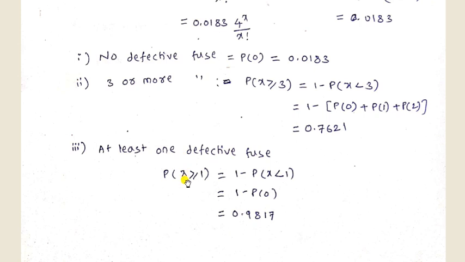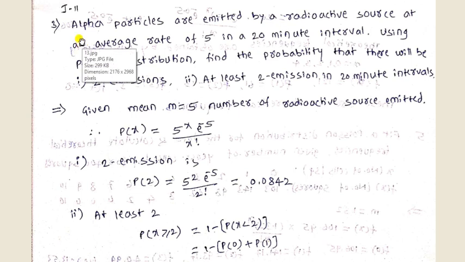Last one is at least one defective fuse. At least 1 is denoted as x greater than or equal to 1, or 1 minus probability of x less than 1. So x less than 1 means the value is 0. Substitute x equal to 0 again in this formula and we get the answer 0.9817.